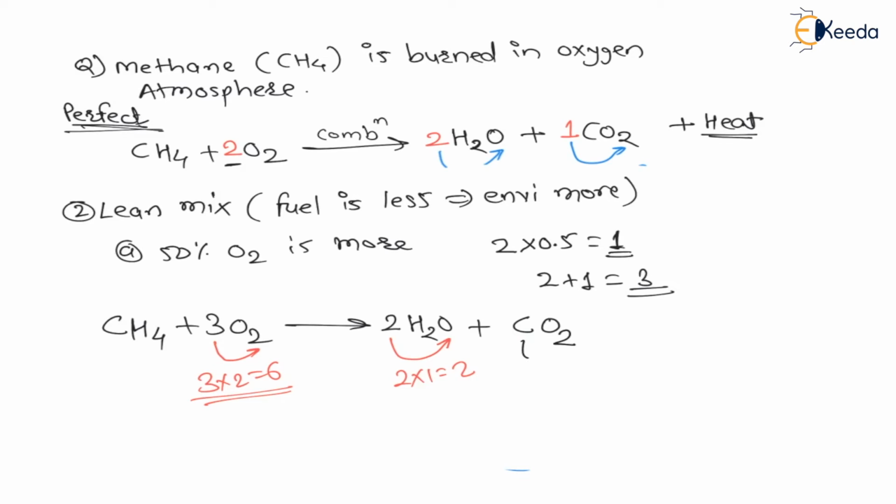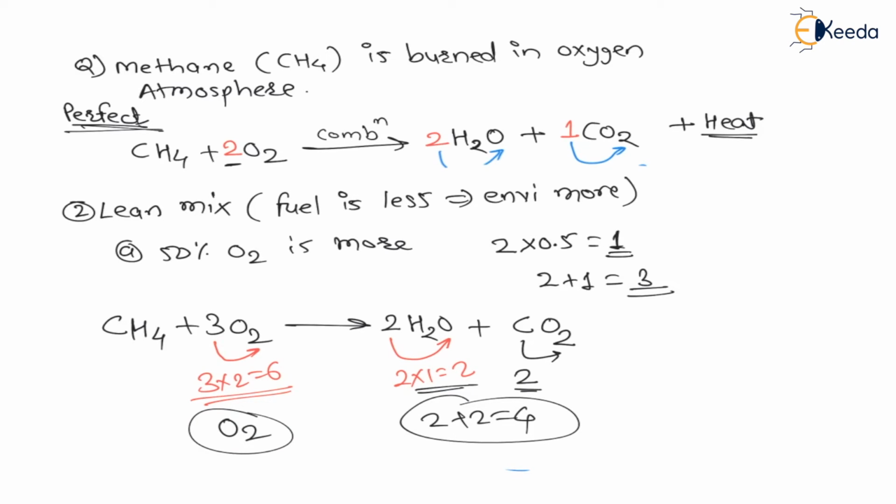Means here 2 oxygens gone, and for water 2 gone, 2 plus 2, 4 oxygens gone for water and carbon dioxide, means out of 6, 4 gone, again we have 2 O's, that means O2, therefore this oxygen will come out as it is, and during the reaction of hydrogen with oxygen, a large amount of heat is released in the environment, right?